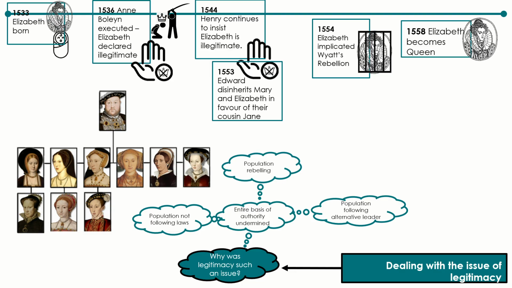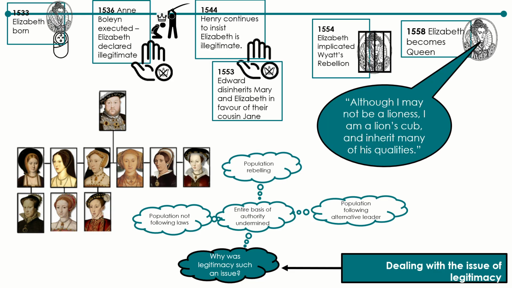Elizabeth, however, took these murmurings in her stride. She did her utmost to build the image that she was her father's daughter, even saying, "Although I may not be a lioness, I am a lion's cub and inherit many of his qualities." Ultimately, Elizabeth played a good PR game that helped establish her connection to Henry VIII to put doubts over her legitimacy to bed.